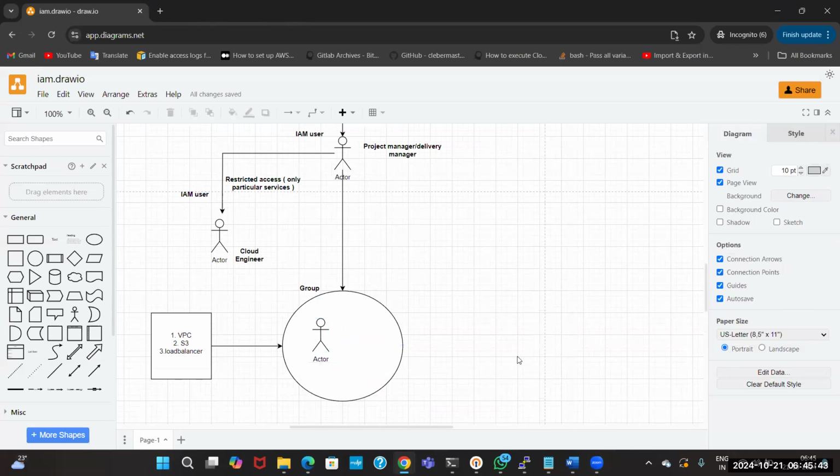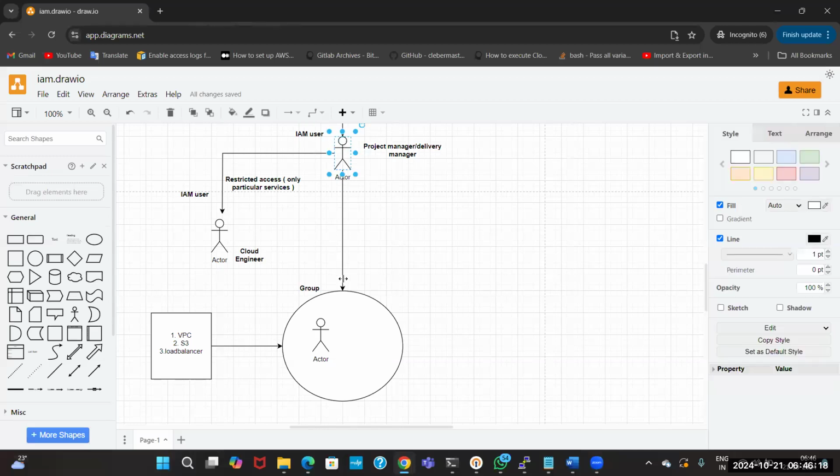The same thing applies if you join an organization: your organization members have the same access as you. If they have access to a particular system or servers, you will also have the same access, like your colleagues in the same position, of course not your manager level. Here also it is the same way. The group is the main important thing.